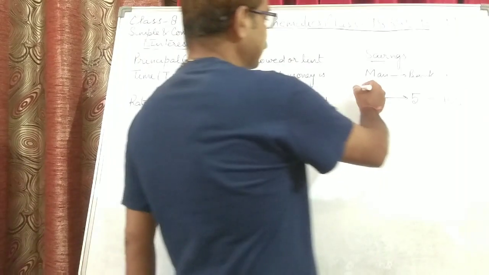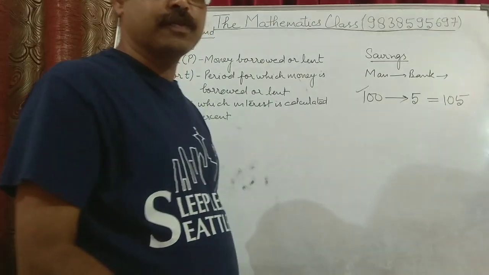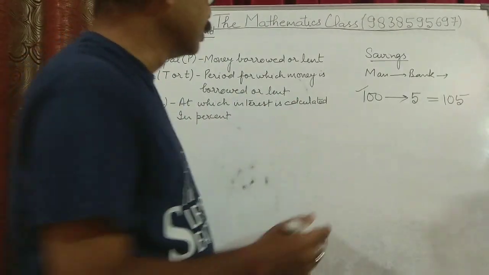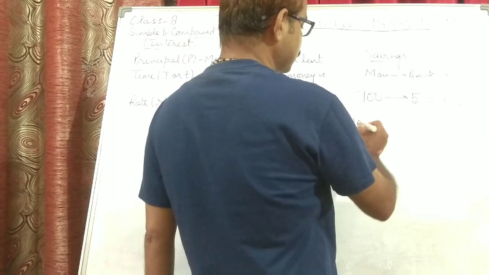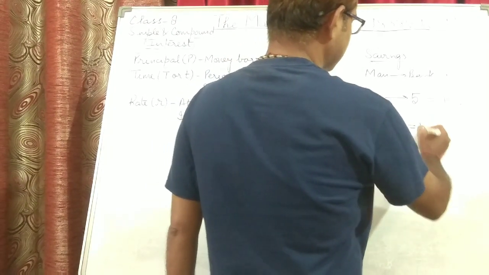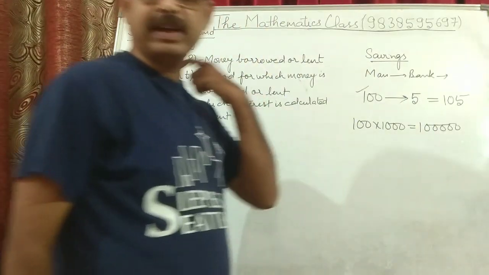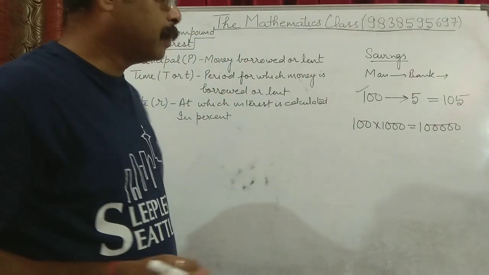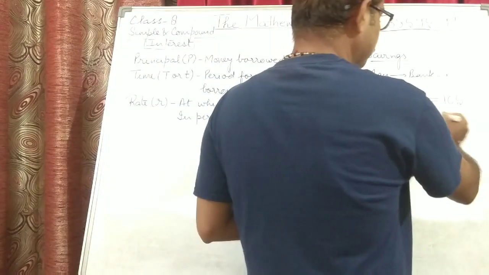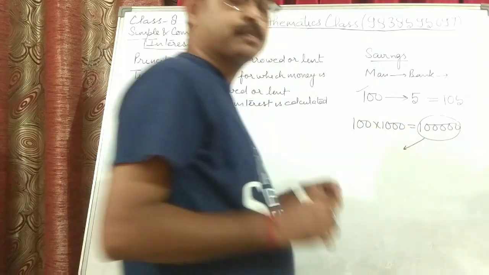Now in this manner, there are hundreds and thousands or millions of people who go to the bank. If I say there are 1,000 people, each depositing 100, how much does the bank get? 1 lakh rupees in one go. And what do they do with this money? They utilize this money in various projects.